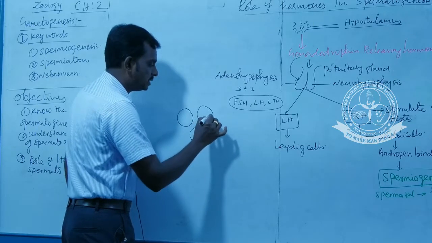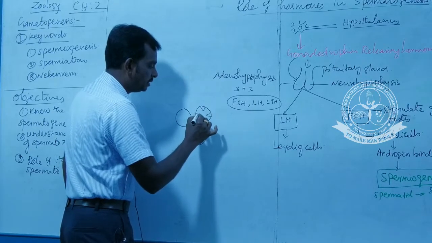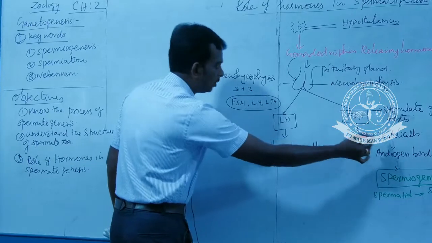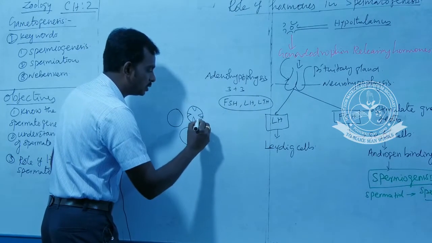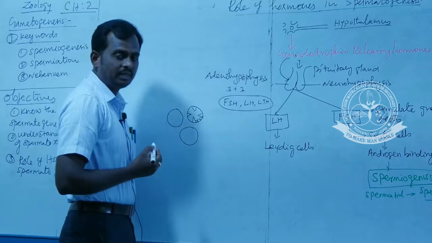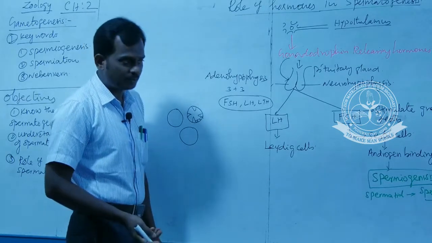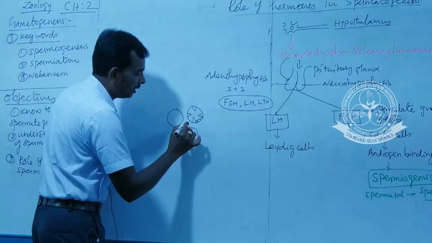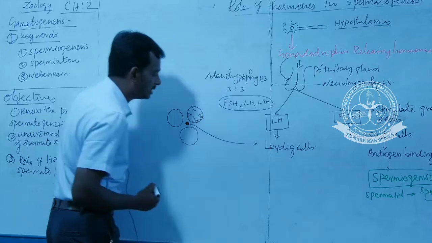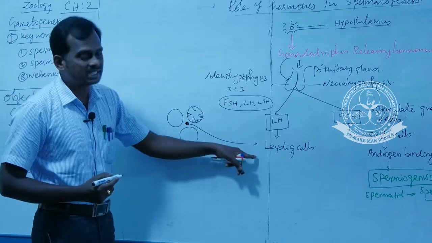The cone shaped cells are also present here. These cone shaped cells are the Sertoli cells, and germinal epithelial cells are also present here. These germinal epithelial cells differentiate into the spermatozoa, and between this area is the location of Leydig cells or interstitial cells.